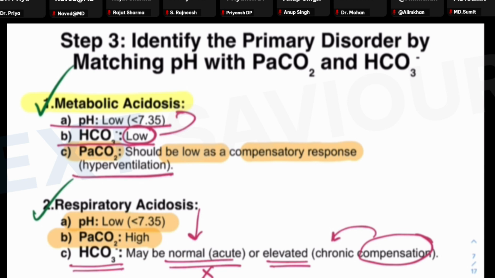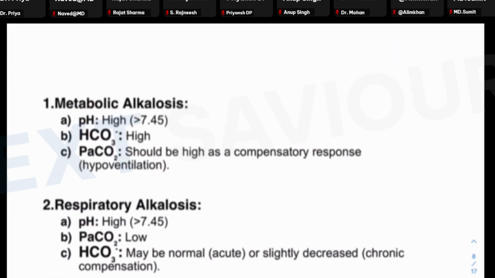So metabolic acidosis can be compensated early, while respiratory acidosis is compensated late. Similarly, metabolic alkalosis is identified by the high pH because of high bicarbonate levels, but the partial pressure of carbon dioxide here is high because of the compensatory mechanism by the lungs, that is hypoventilation. This hypoventilation tries to conserve the carbon dioxide in order to bring down the alkalotic levels, or to compensate for this increased alkalosis. So here metabolic alkalosis is also, to some extent, compensated early or easily.